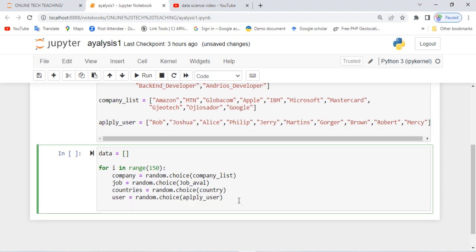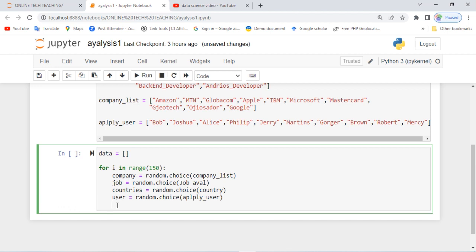Now next, each and every one of these applicants has a different proficiency, skill set and capability, whether you like it or not. That is one thing when it comes to tech. We can only be better than each other. So let's say Bob, the way they rate Bob when it comes to remote jobs, he gets a lot more appointments than Alice or Philip or Joshua. Or the way they rate Joshua is more than that of Philip. So we are going to define their salary rate and also their job nature. We have remote-based, full-time, internship, and on-site.